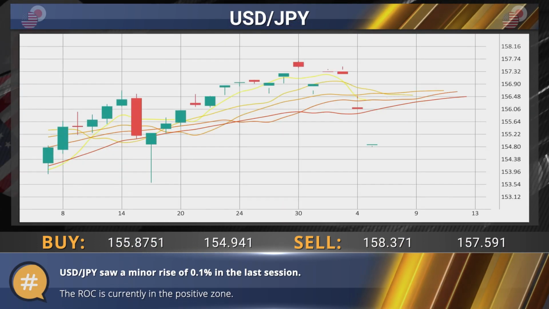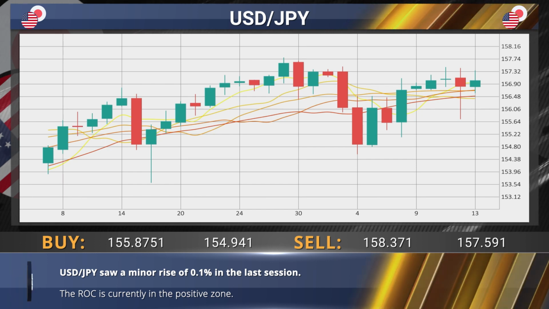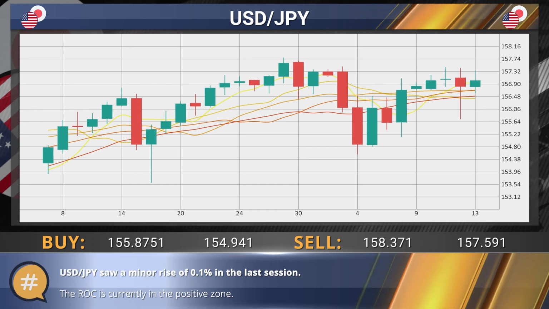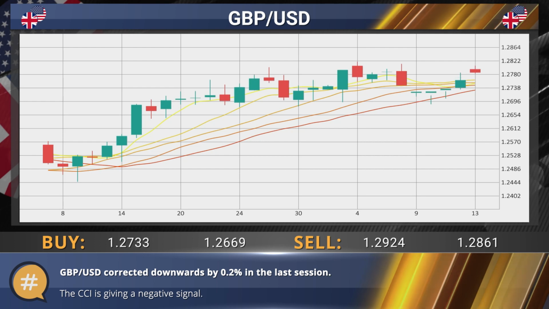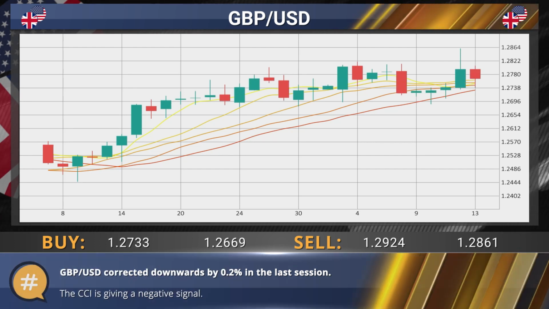The dollar-yen pair made a minor upwards correction in the last session, gaining 0.1%. The ROC is giving a positive signal. The pound dipped a slight 0.2% against the dollar in the last session. The CCI is giving a negative signal.